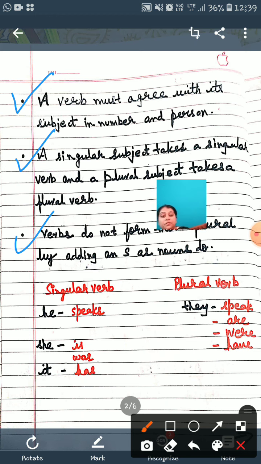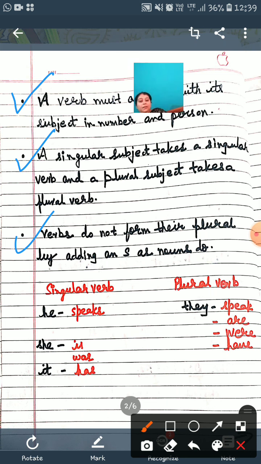Verbs do not form their plural by adding an S as nouns do. So you need to understand this. This one comes in very rare forms, but it is important, and you just need to understand the concept.